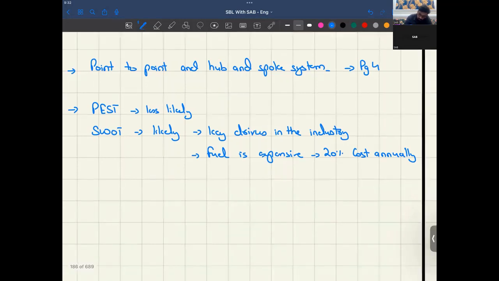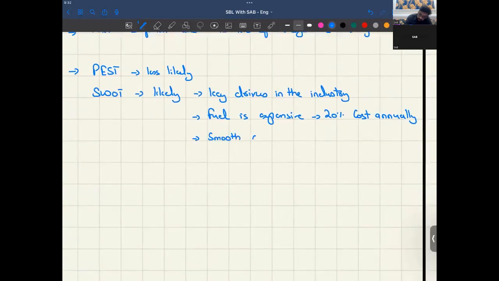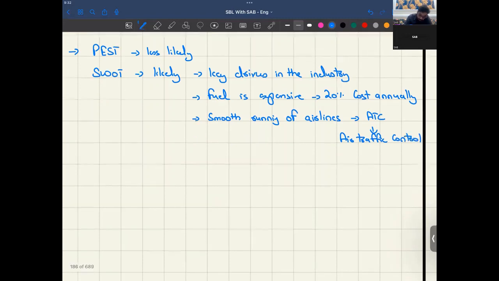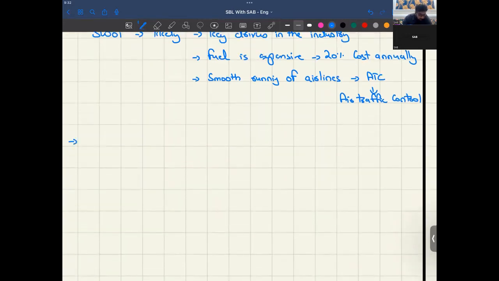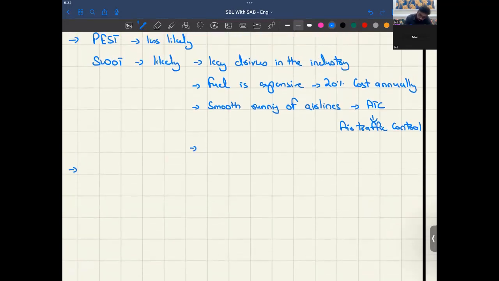So SWOT, and similarly, smooth running of airlines. Airlines focus on smooth running, and for that they look forward to ATC, which was air traffic control. So basically, I am summarizing the questions till where I have read, but for you, I want you to summarize by pages.